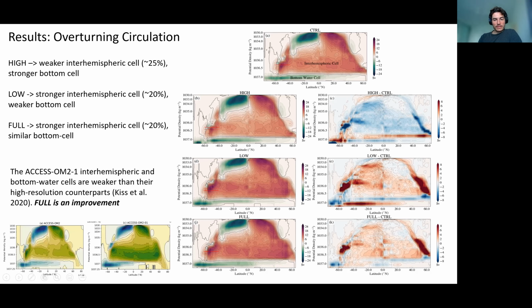Now, these changes that we see going to the full experiment, I'll just point out that they are actually improvements. So we know by comparing the ICSHMO at 1 degree, which is what we're using, to the ICSHMO at 10th degree model, that the interhemispheric cell is too weak in the 1 degree model. And so this strengthening that we see in full is an improvement, a modest improvement.